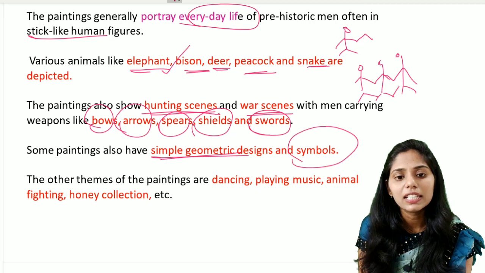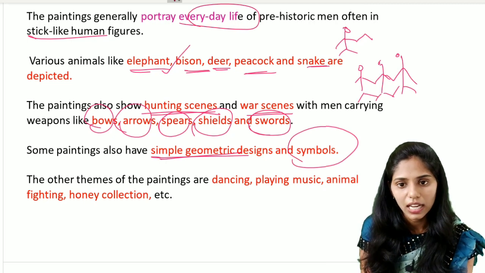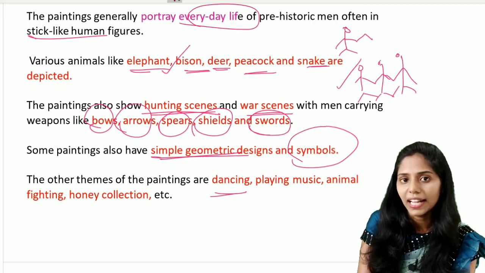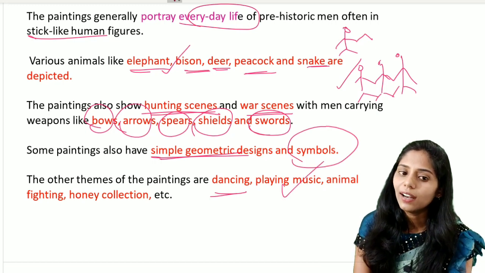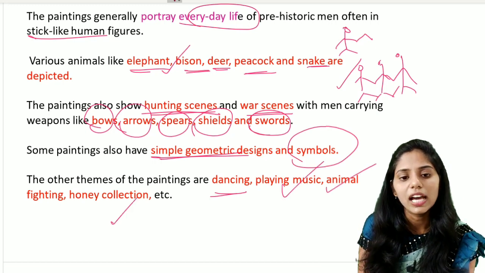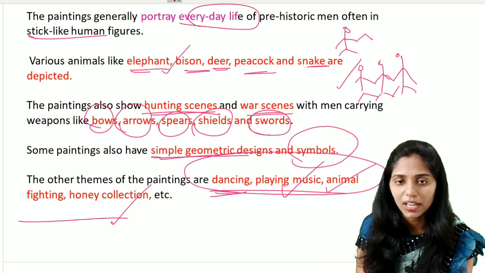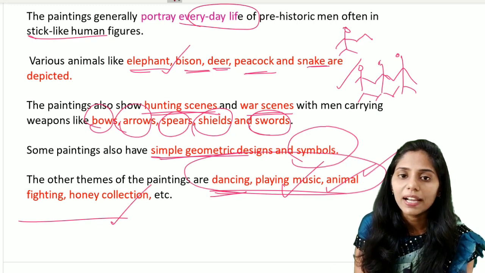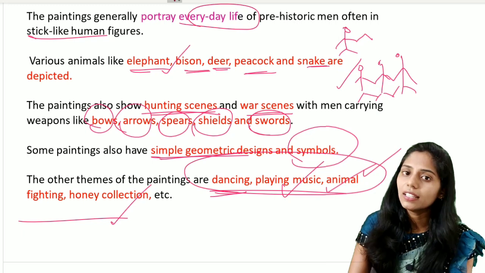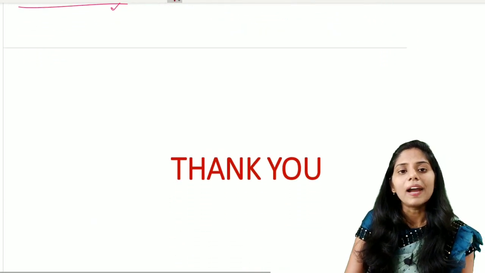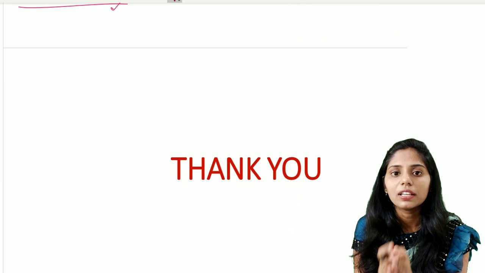And the other themes of these paintings include dancing. The dancing image will be like this, playing music, and also animal fighting and honey collection. These are the day-to-day activities done by prehistoric man. So these activities done by those prehistoric men are depicted in these Bhimbetka caves. So by this we completed the prehistoric paintings.